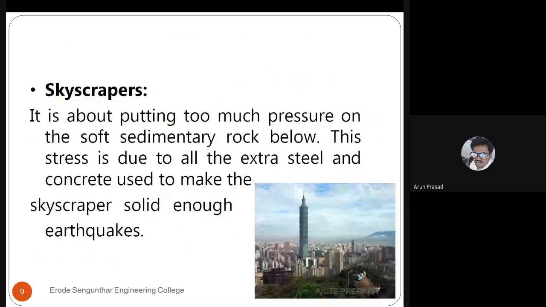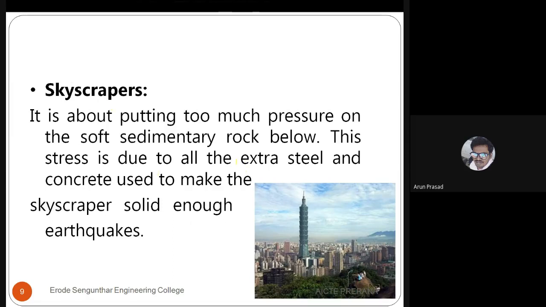Next type is skyscrapers. This is common nowadays. Skyscrapers are nothing but high-rise buildings. So for a high-rise building, what will happen? They will be conducting numerous soil tests and other tests before construction. And skyscrapers will mostly be G plus 20, 30 or even more. So what happens? The self weight of the building will be too high.